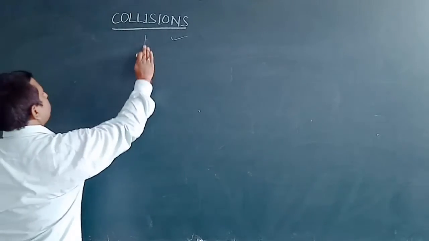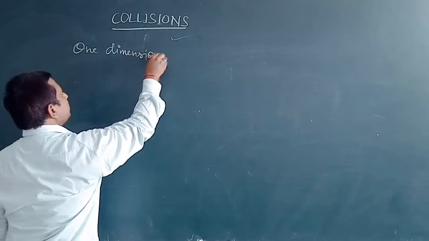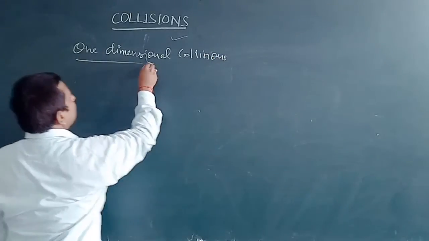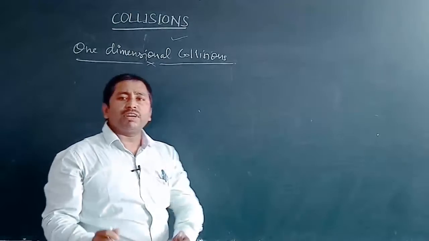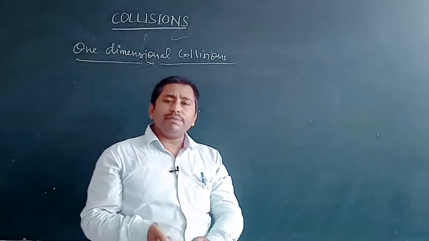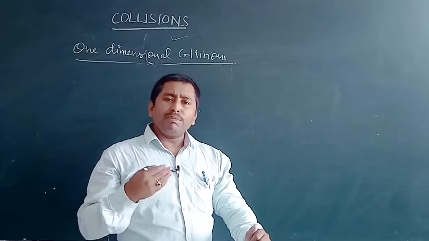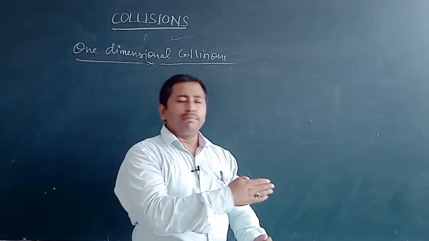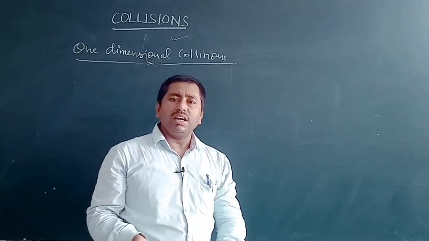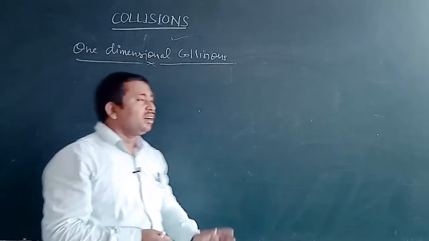One dimensional collision means that when two balls are moving in a particular direction and, after colliding, there is no change in the direction of the balls, they are moving along a particular straight line, back or forth. So we can say that the motion of such colliding objects is a one dimensional collision.